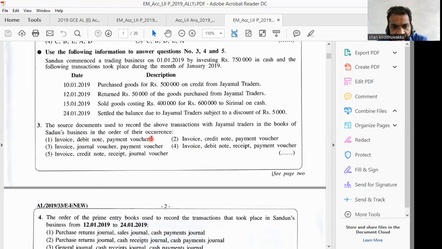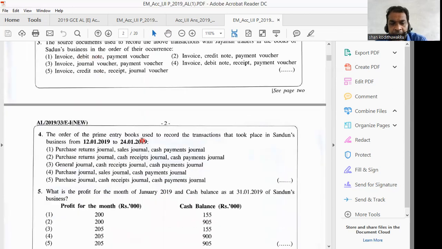Then the correct answer is number 1. Question number 3, the correct answer is number 1: invoice, debit note, and payment voucher. Right, that is how you can save your time. Here I will take time to explain, but in the examination you have to quickly decide that.